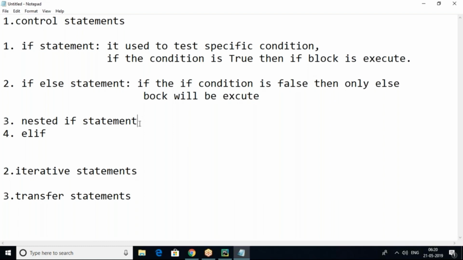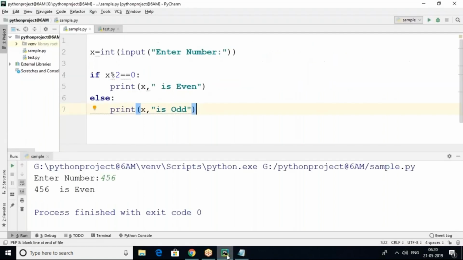Coming to the next point, nested if. What is nested if? Nested if is nothing but an if block or else block which has one more if-else inside it. Or we can say nested if means an if within the if block, which has one more if within it. That is simple logic. So let's try how nested if will work.